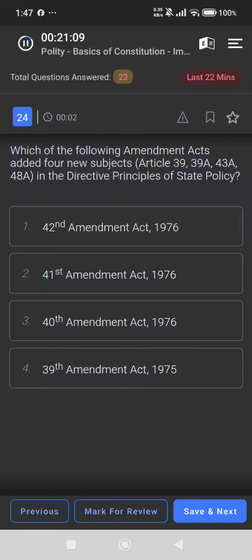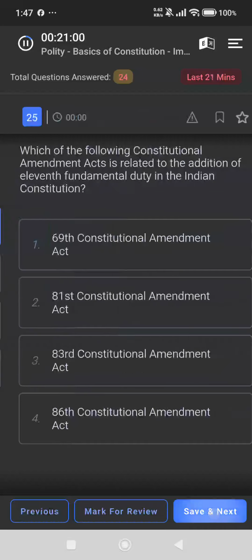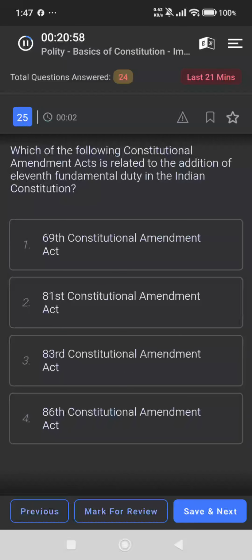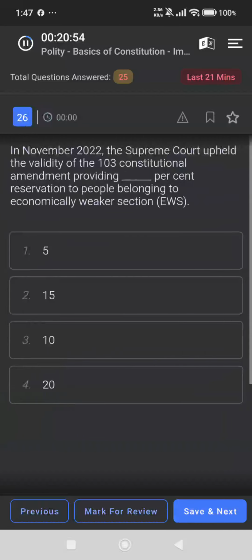Which of the following amendment acts added 4 new subjects? Article 39, 39A, 43A, 48A. 42nd Amendment Act. Which of the following constitutional amendments is related to the 11th duty? 86th. The Supreme Court upheld the validity of the 103rd Constitutional Amendment providing 10% reservation to people belonging to economically weaker sections.